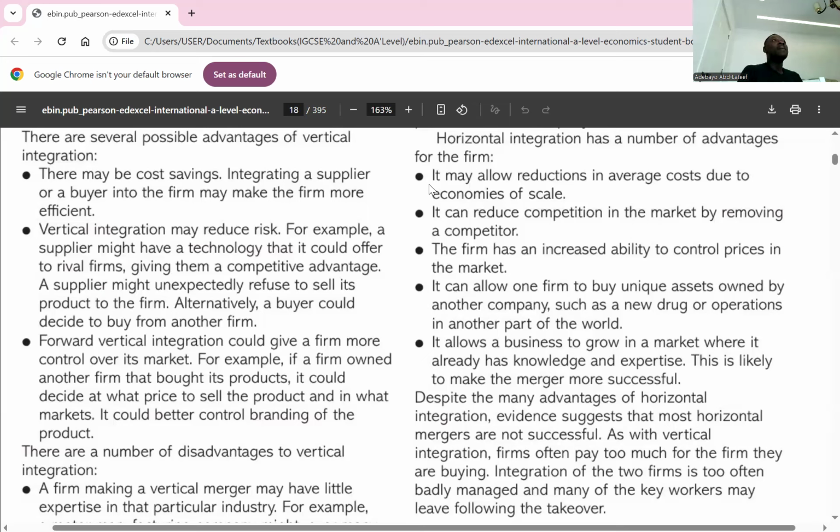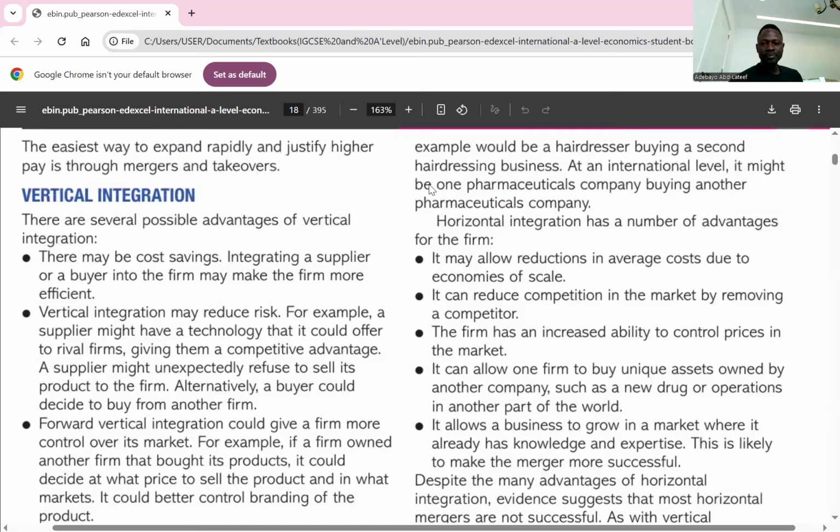So it means I might be paying too much for what I'm buying. That means it is overpriced. Do you understand? So that's a disadvantage for the buying firm. Do you understand? So that's about horizontal integration. Any question about horizontal integration? No, sir. Good. So we'll go to vertical now.